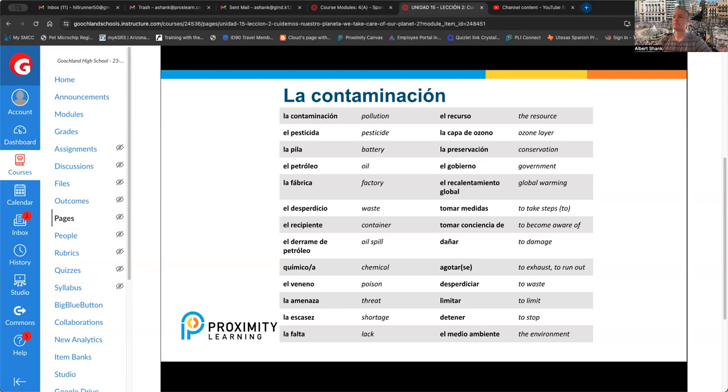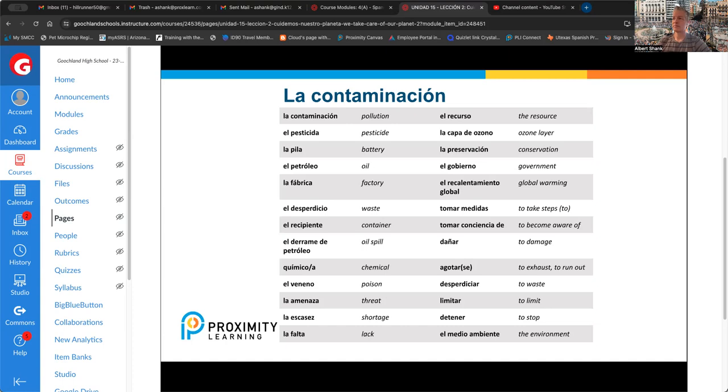El pesticida, la pila, el petróleo, la fábrica, el desperdicio, el recipiente, el derrame de petróleo, químico, química, el veneno, la amenaza, la escasez, la falta, el recurso, la capa de ozono, la preservación, el gobierno, el recalentamiento global,